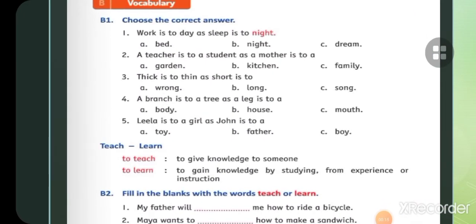Choose the correct answer, like work is to day as sleep is to night. So you will choose the night here. A teacher is to a student, as a mother is to a family. You know that you will pick the family. Thick is to thin, as short is to long. Branch is to tree, as a leg is to body. Leela is to girl, as John is to boy. So you will do easily.